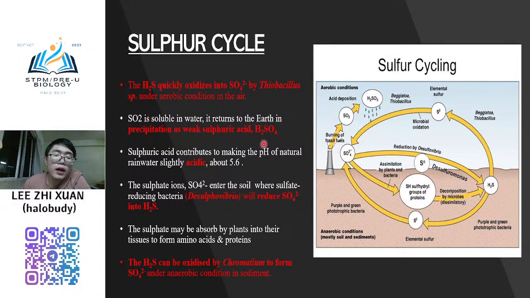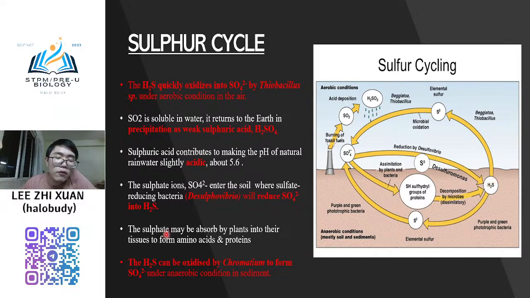So this sulfate, and then this sulfur dioxide is soluble in water, and it will return to the earth in precipitation as sulfuric acid. Okay, this one I mention later. So this sulfate later will enter the soil again, but again, another enzyme we call desulfovibrio will reduce sulfate ion into hydrogen sulfide. So yeah, reduce back into the hydrogen sulfide again.